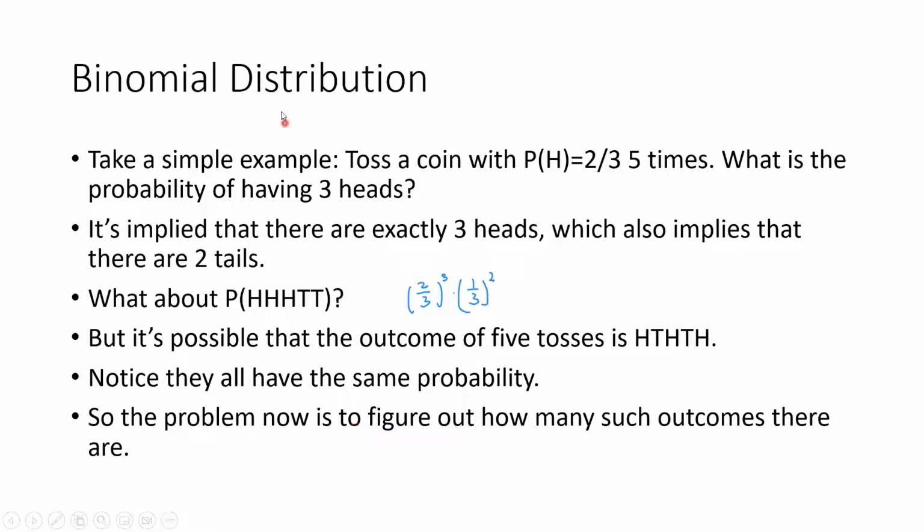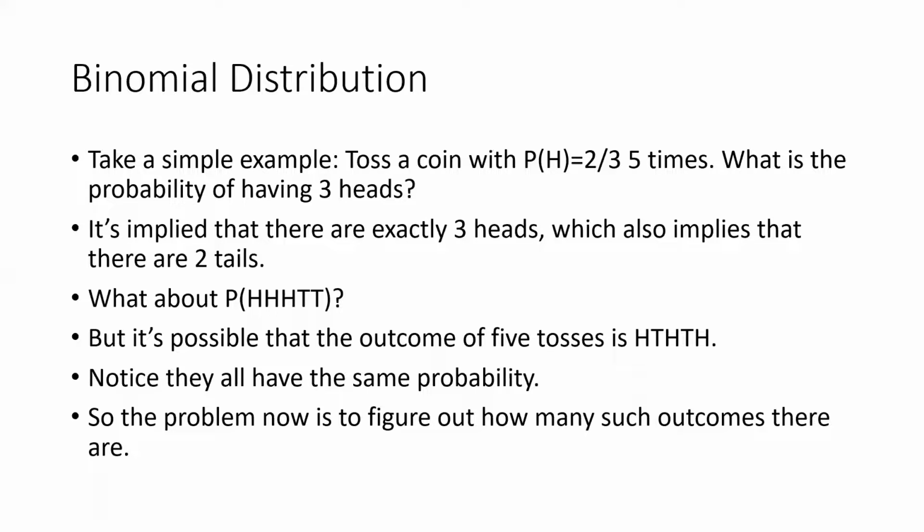And we know that the number of outcomes that have 3 heads in 5 tosses is 5 choose 3. That's a combination of 5 choose 3. Okay, there's another video which talks about counting techniques, which I'm not going to talk about here.